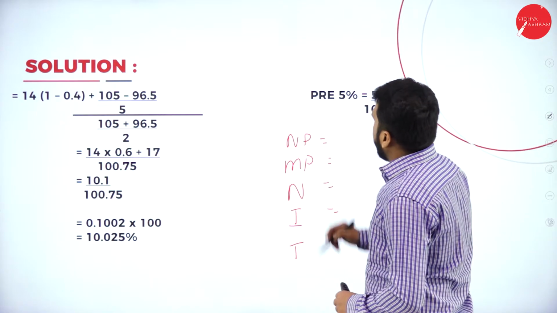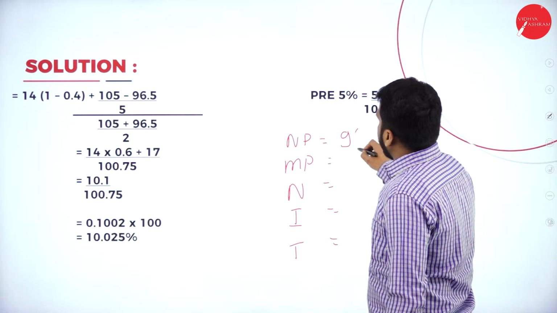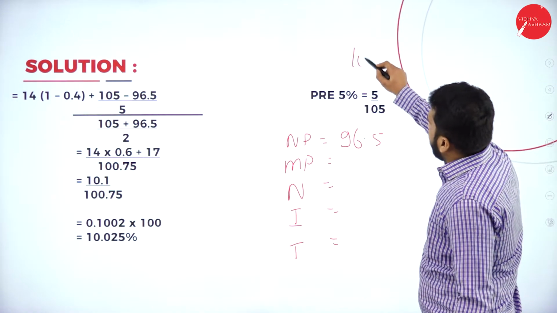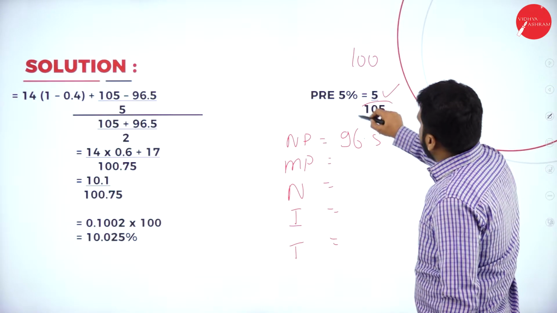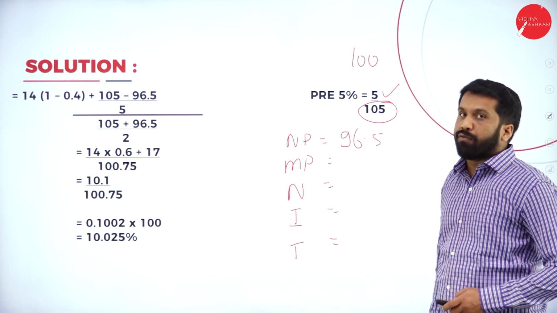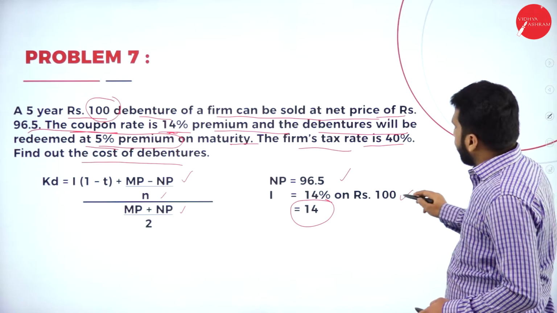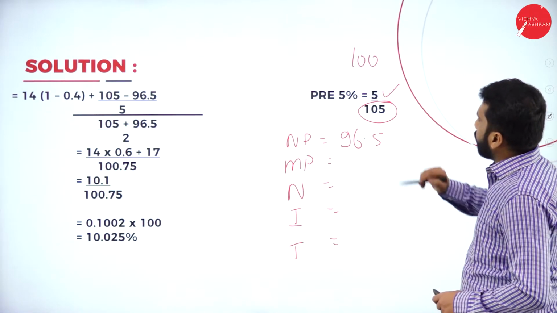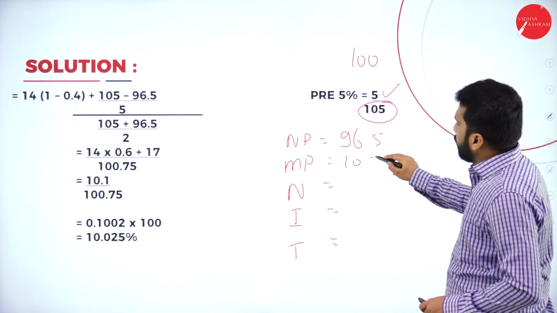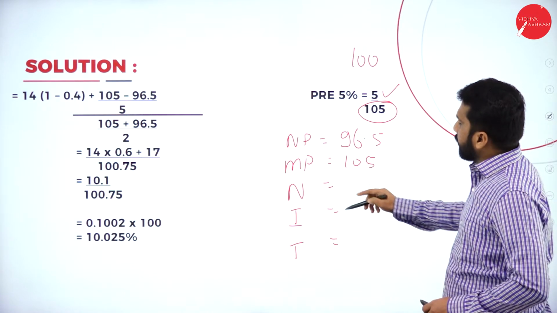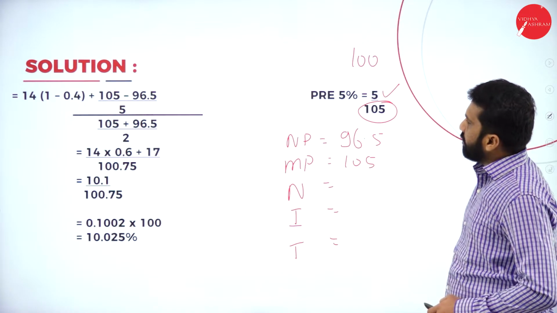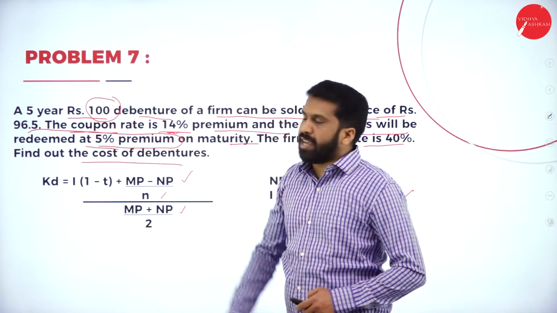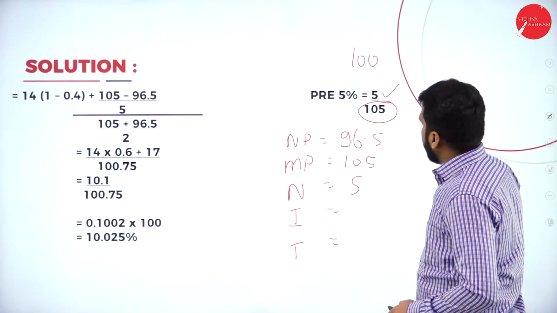Now, what is your NP? It is already given, 96.5. What is your MP? Actually it is 100, and we add 5%, so it will be 105. What is the number of years? The number of years is 5, given in the beginning itself.